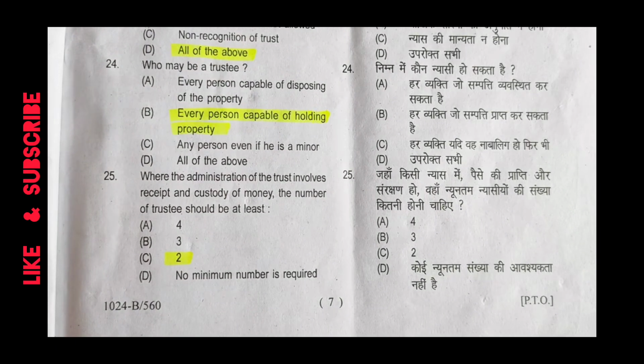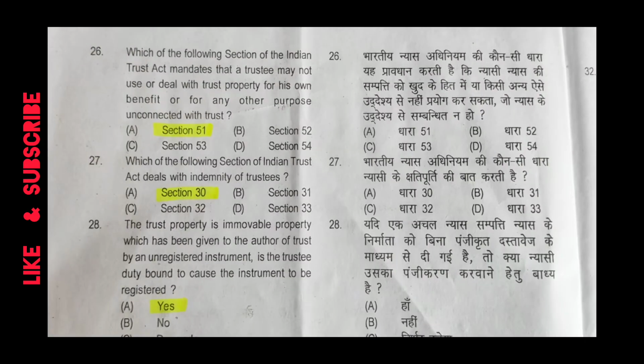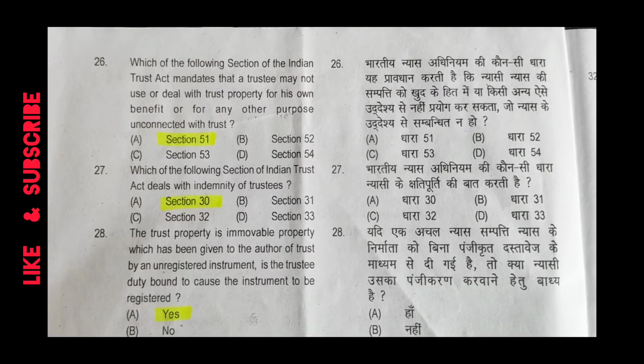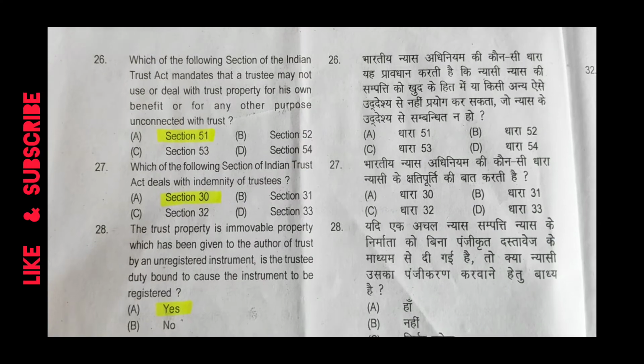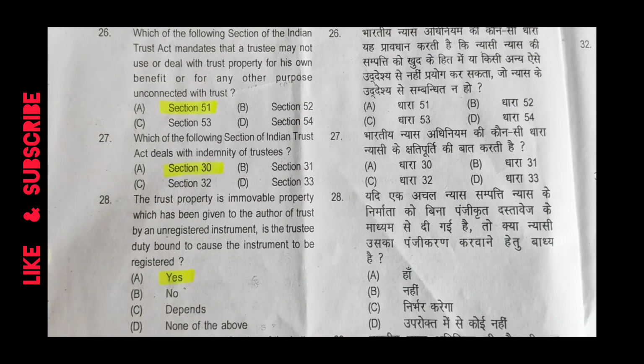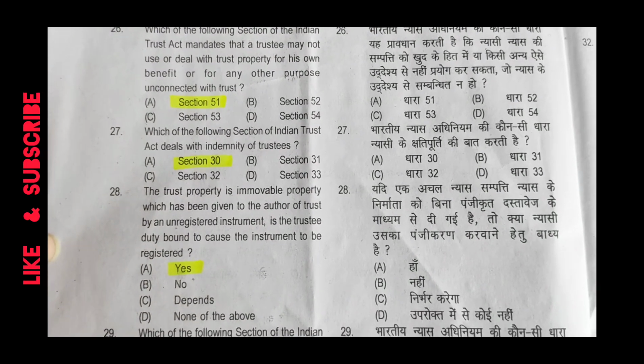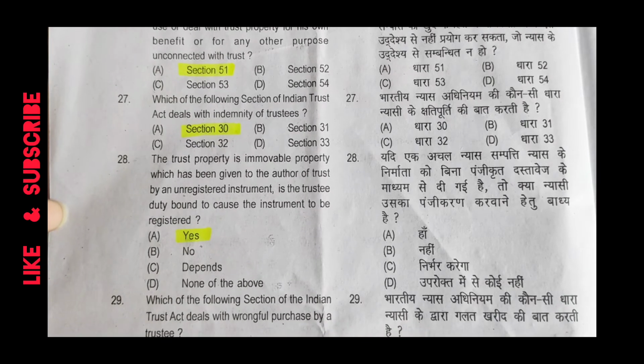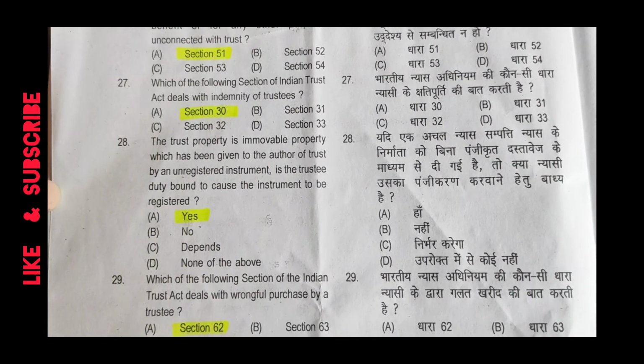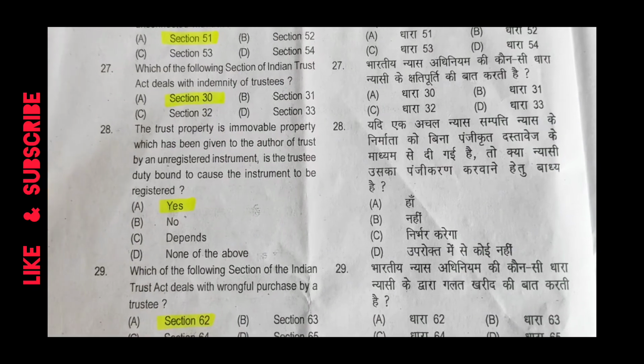Where the administration of the trust involves receipt and custody of money, the number of trustees should be at least 2. Which of the following section of Indian Trust Act mandates that a trustee may not use or deal with trust property for his own benefit or for any other purpose unconnected with trust? Section 51. Which of the following section of Indian Trust Act deals with indemnity of trustees?